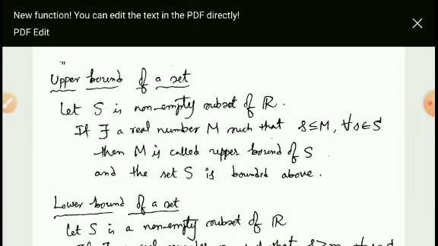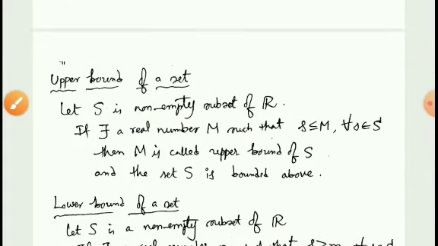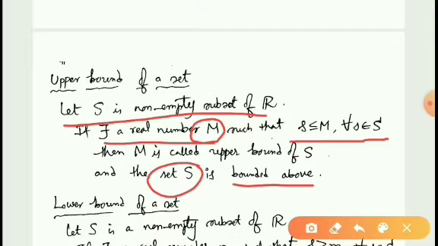Upper bound of a set. First of all, let us go through what an upper bound of a set is. Suppose S is a non-empty set. If there exists a real number m such that s is less than or equal to m for all s belonging to S, then m is called an upper bound of S. In this case, the set S is said to be bounded above. If an upper bound exists for the set, then the set is said to be bounded above. So, S is a non-empty subset of R.